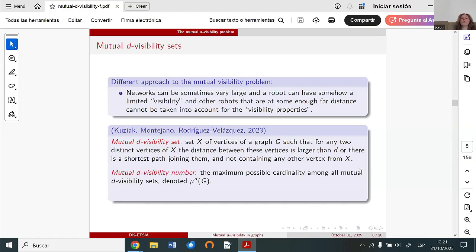Of course, we are looking for the maximum possible cardinality among all mutual D-visibility sets, and this cardinality we denote in this way, and we call it the mutual D-visibility number.